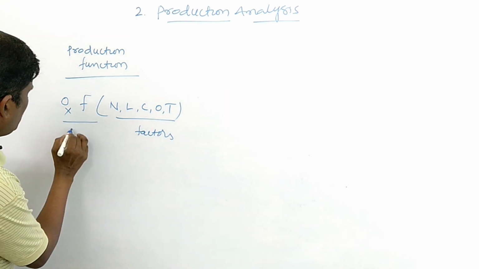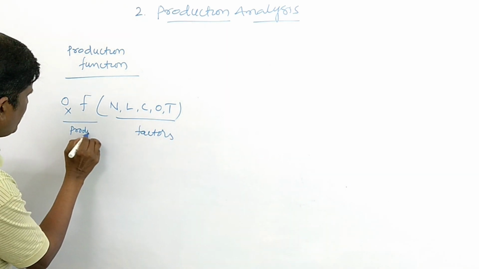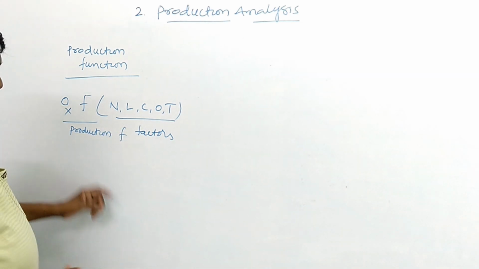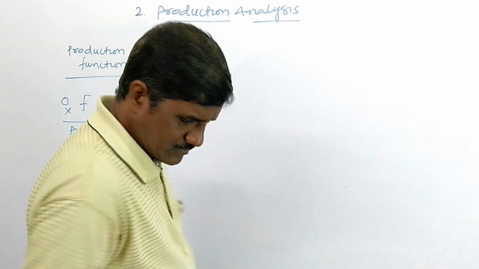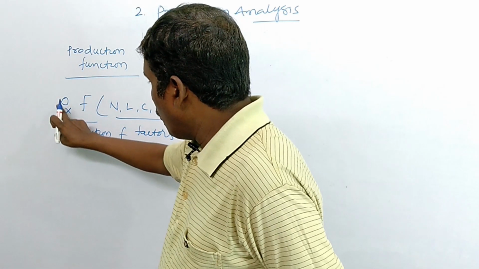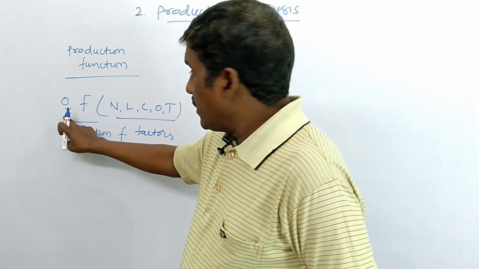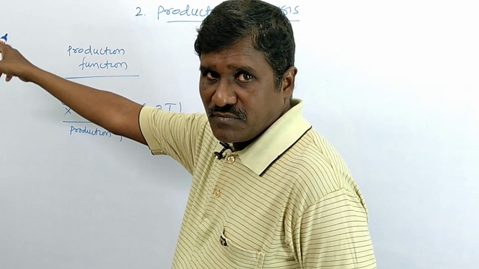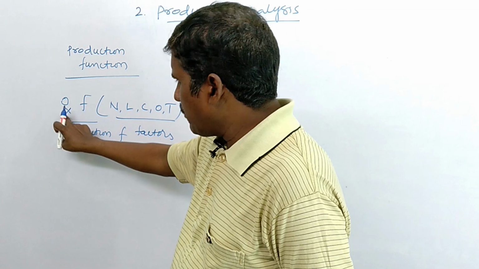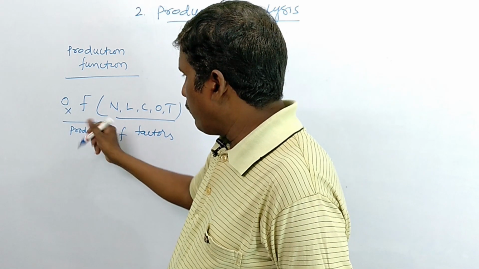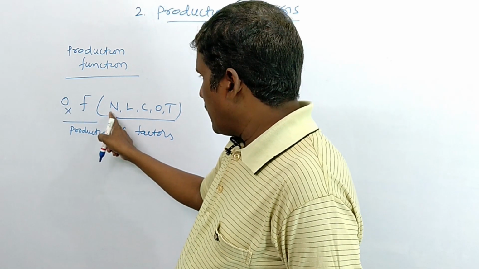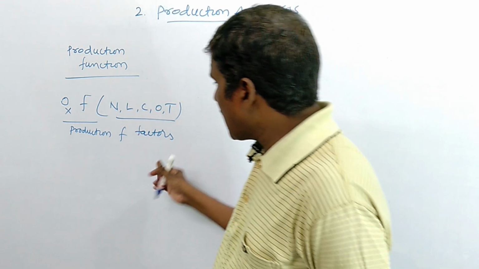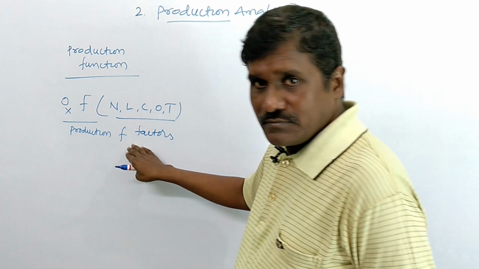This is called production. OX, output of X commodity or production of X commodity, is a function of land, labor, capital, organization and technology. So what is the relationship in between them?